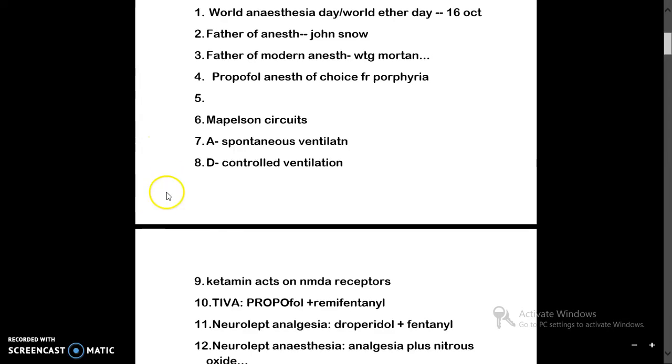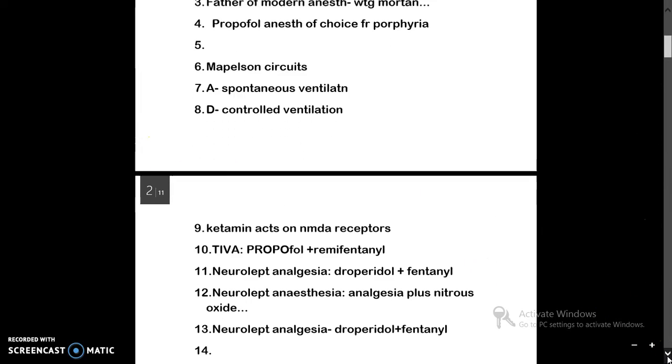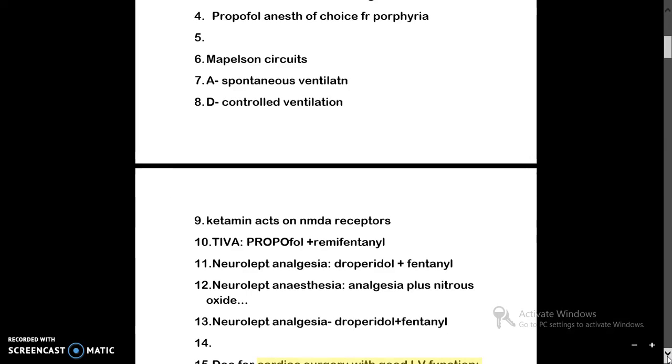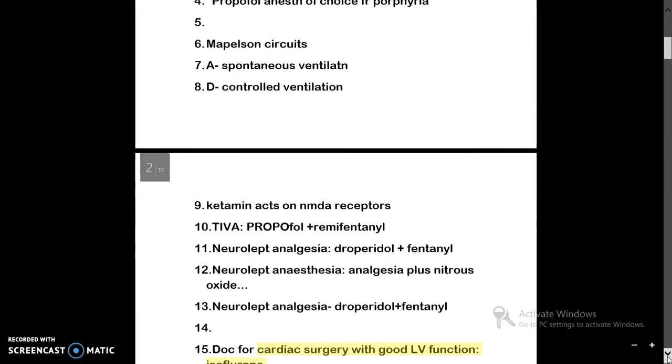Then there are different Mapleson circuits, so you should know basically. It is to be studied in detail, but the question asked is Mapleson A is for spontaneous ventilation, while this Mapleson D circuit is for controlled ventilation.